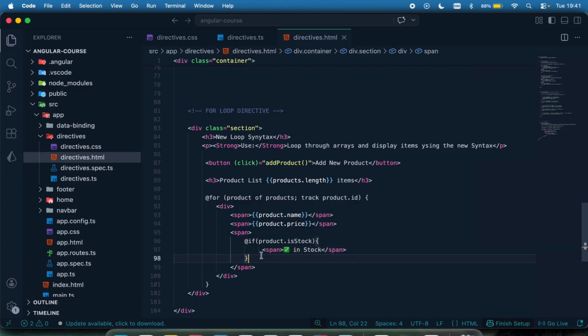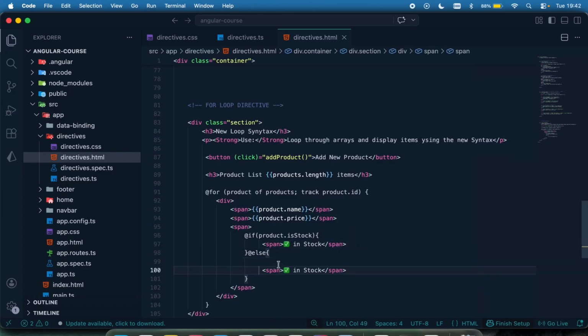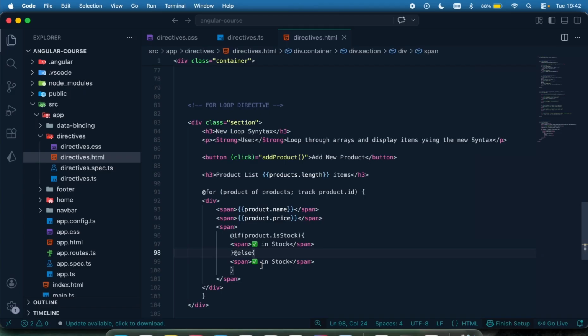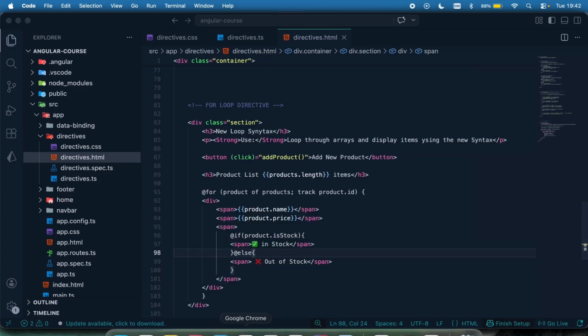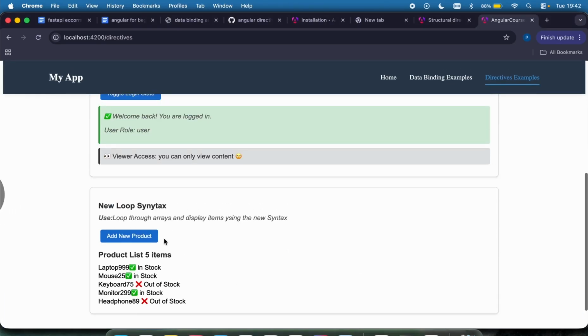And then you can say else, if it's not in stock. At else, don't forget to add your @else. Then you can decide to say out of stock by just copying this and saying out of stock. Okay, so something like this. Again, check to make sure your code is running properly. If I come right here, you can see these are all the product lists being displayed.